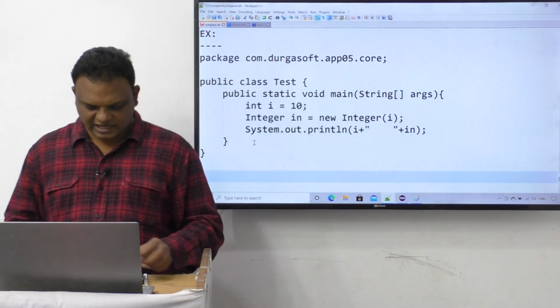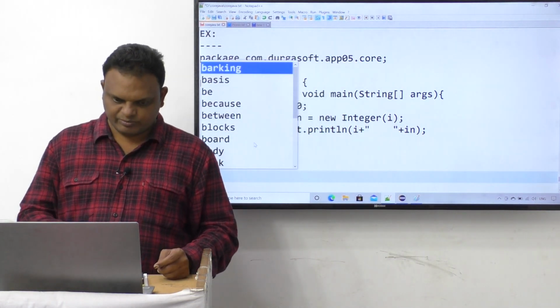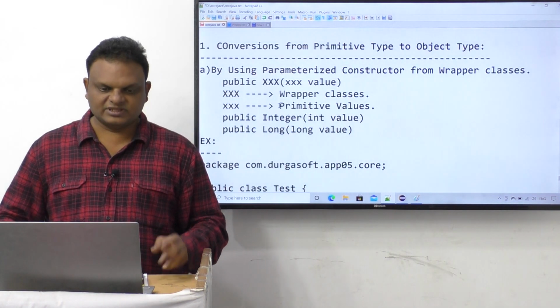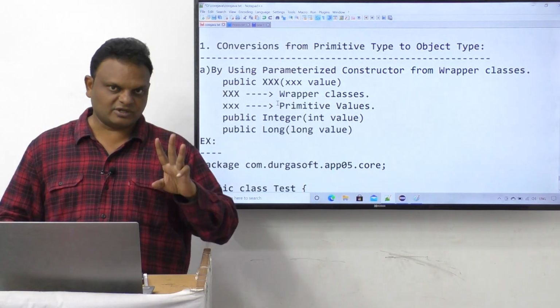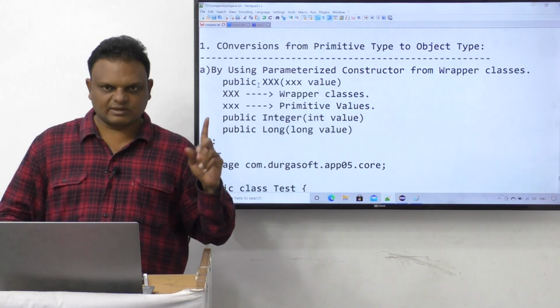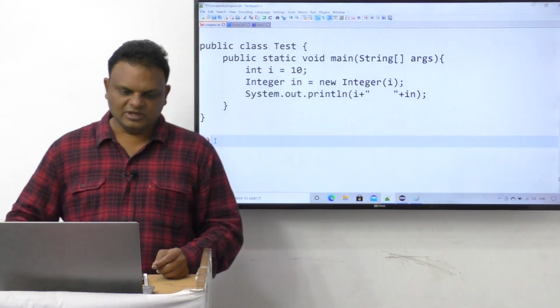Next is the second approach, option B. Overall, three approaches are available to convert data from primitive type to object type, but now only one is completed. Now we are going to see the second one. What about the second one?